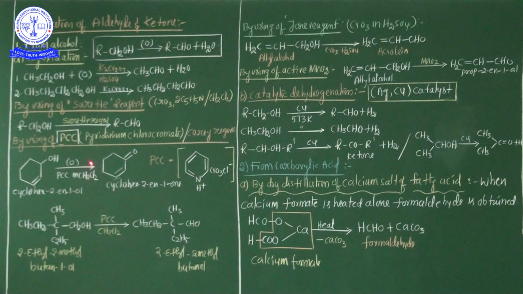And instead of PCC, one more reagent is also used, that is PDC, pyridinium dichromate. PCC and PDC. PDC means pyridinium dichromate. These are the important reagents whenever you prepare aldehyde and ketone with the help of 1 degree alcohol. These PCC and PDC reagents are used.